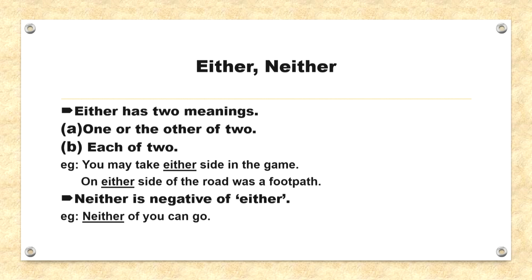Now, next, either and neither. Either has two meanings: one or the other of two, and the second, each of two. You may take either side in the game. On either side of the road was a footpath. Neither is the negative of either. So, neither basically means not one and not the other of the two. For example, neither of you can go.